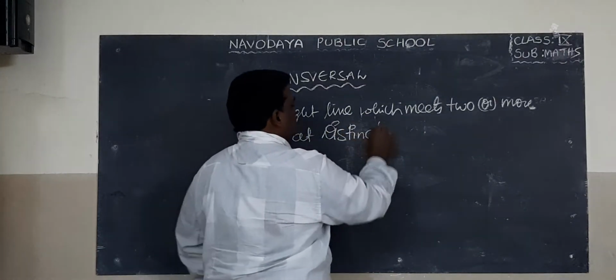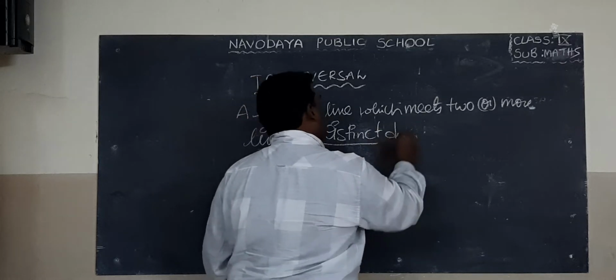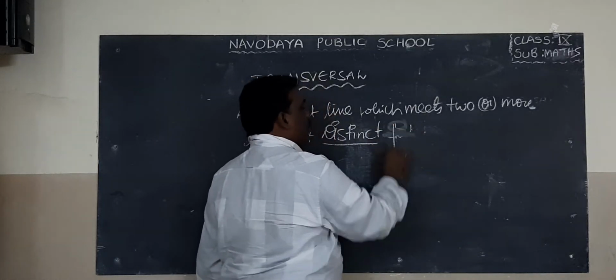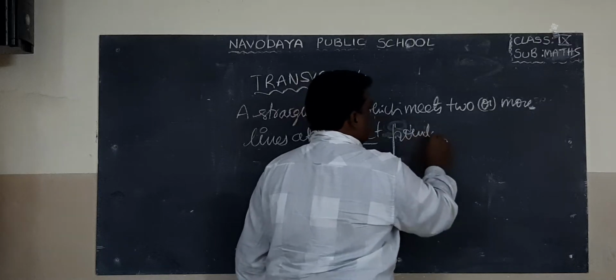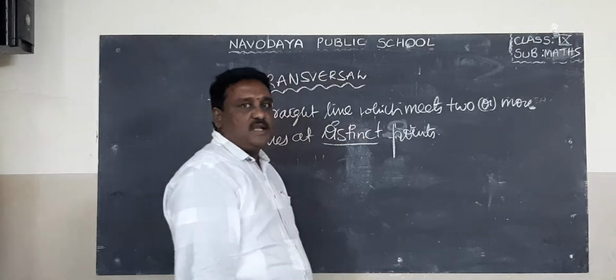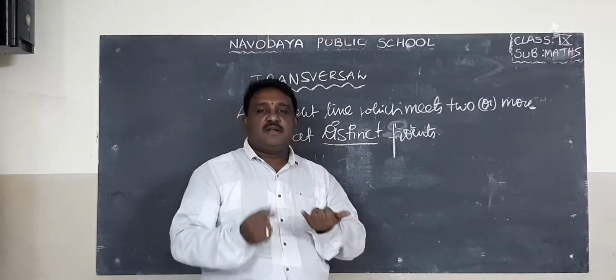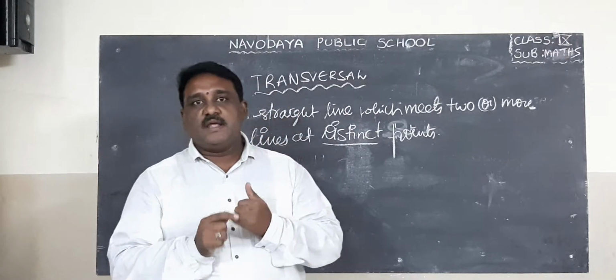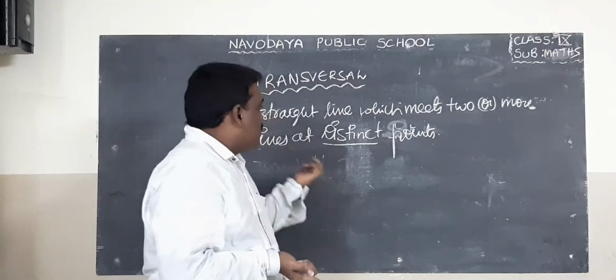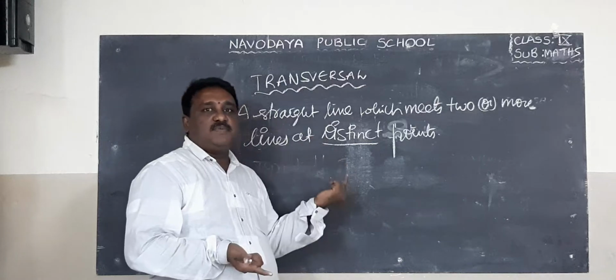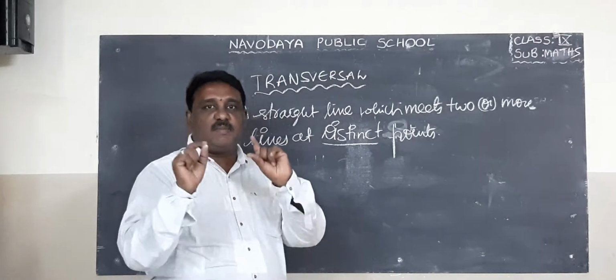What is the meaning of distinct? Different. So all are lines. A transversal is nothing but a straight line. It meets two or more lines at distinct points. It is a transversal. This is the main definition.